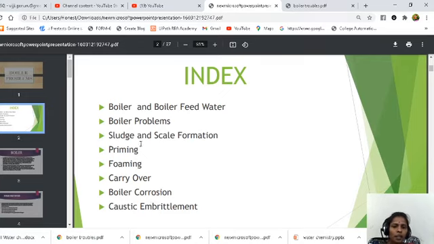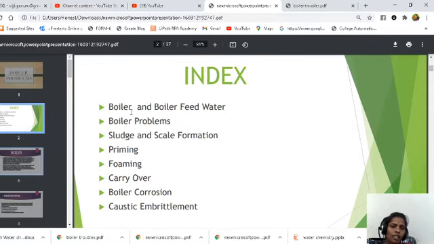In our syllabus, we are having only four boiler troubles, that is sludge and scale formation, priming and foaming. So, today in this session, I am going to explain boiler and what is the boiler feed water and the boiler troubles, scale and sludge formation, priming and foaming.